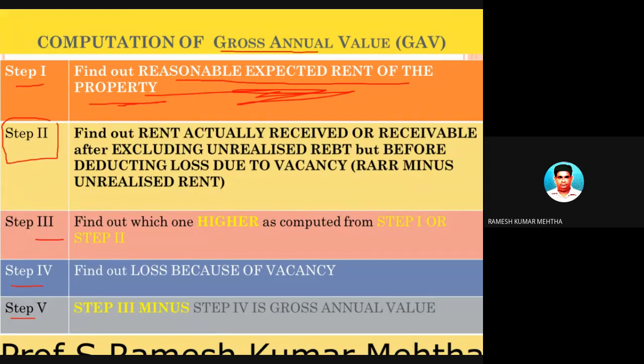The second step is rent actually received or receivable after excluding unrealized rent, but before deducting loss due to vacancy, because loss due to vacancy will come here. Okay, don't worry, we will understand this step number 2. After you found out step number 1, forget about step number 1 now. Go to step number 2. That is, find out the rent received or receivable from the house property after deducting unrealizable rent, but before deducting loss due to vacancy.